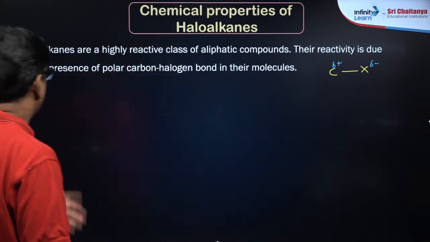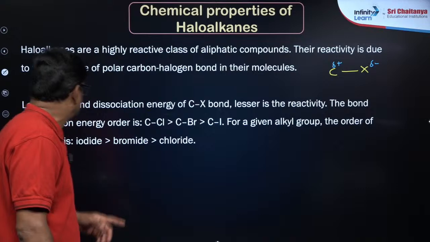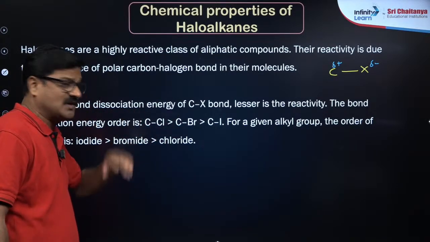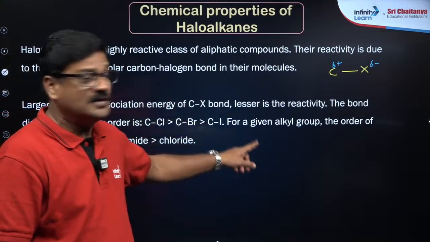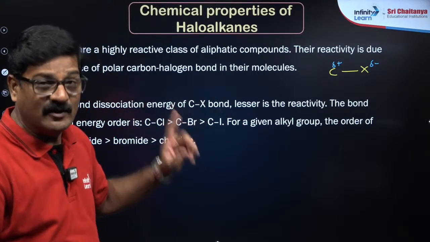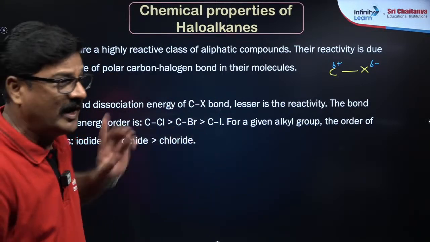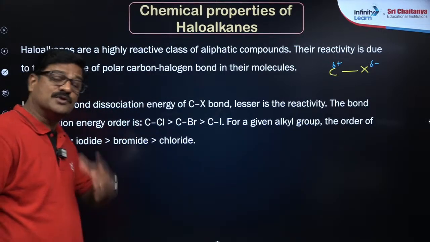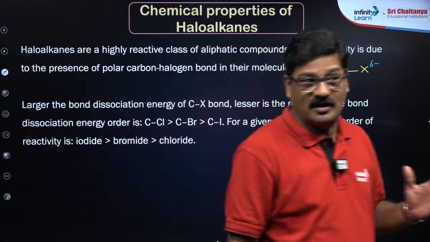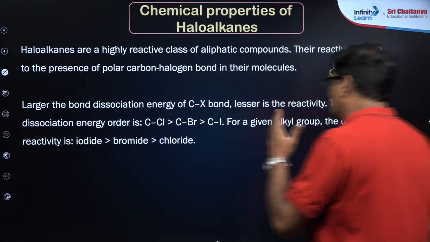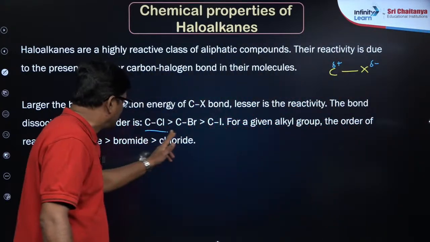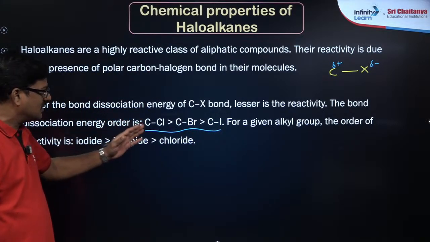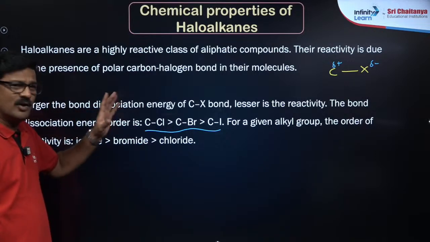Understand? So the larger the bond dissociation energy of the C-X bond, the lesser is the reactivity. मैं जो भी बोल रहा हूँ इसी के हिसाब से reactivity inversely proportional to the bond energy बेटा. So जिसका bond dissociation energy कम होगा उसका reactivity ज्यादा होगा, right बेटा. So that carbon to chlorine is more than carbon to bromine is more than carbon to iodine, the dissociation energy. यहाँ पर fluorine is completely out of the game.